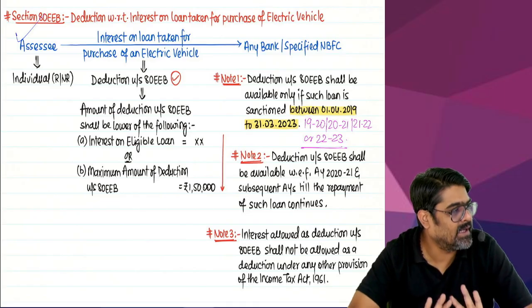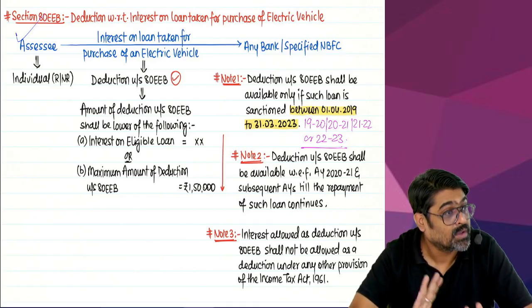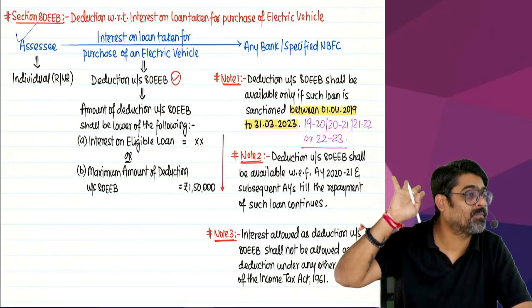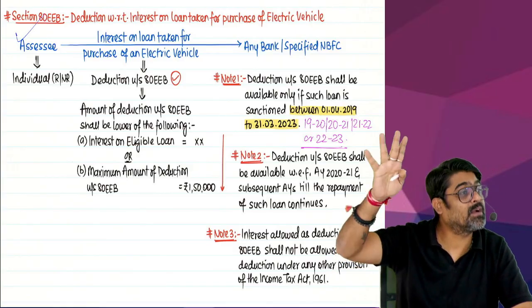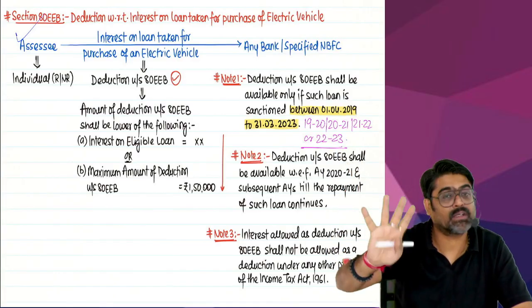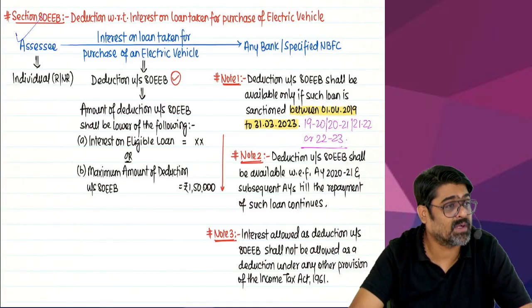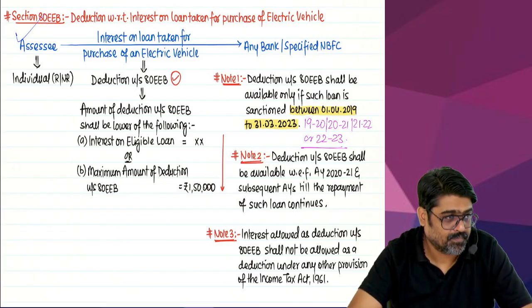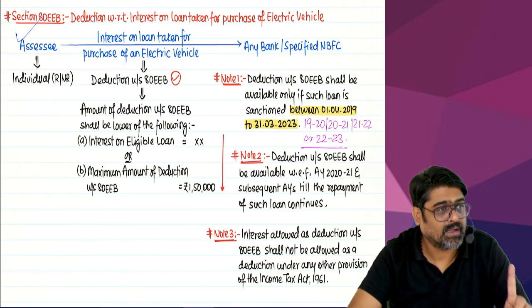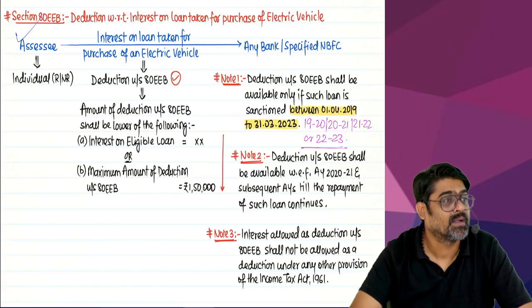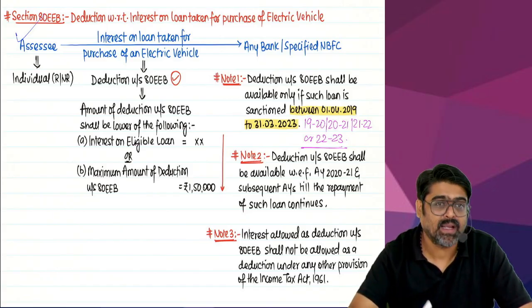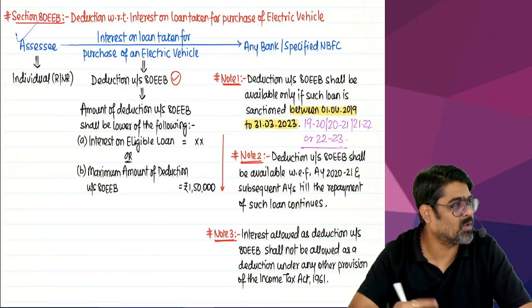And this 80EEB deduction will be available to you till the time you don't pay your entire loan. So if the loan repayment goes for 10 years, till 10 years, whatever interest you are going to pay, every year that interest will be allowed under section 80EEB, subject to maximum 1,50,000. Understanding or not? But wait, a very important thing, that if that interest which you want to claim here, if you have claimed that interest under any other provisions of the Income Tax Act, then that interest you cannot claim under section 80EEB. Otherwise it will result into double deduction, no?